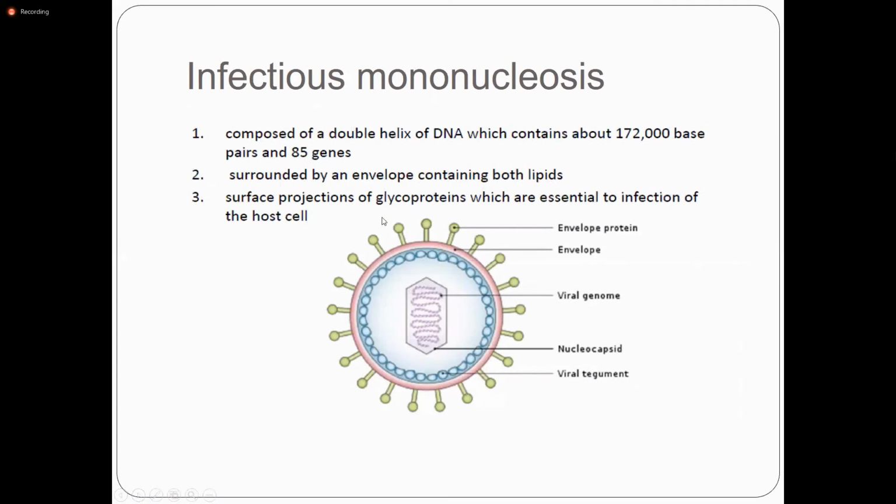This is the structure of the Epstein-Barr virus. They have the envelope protein, envelope, viral genome, nucleocapsid, and surface projections of glycoprotein, which are essential to the infection of the host cells. It is composed of a double helix of DNA.